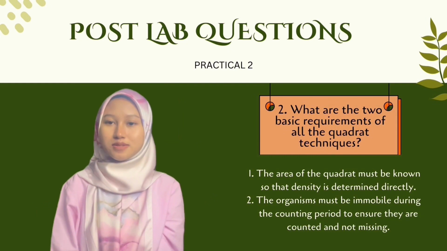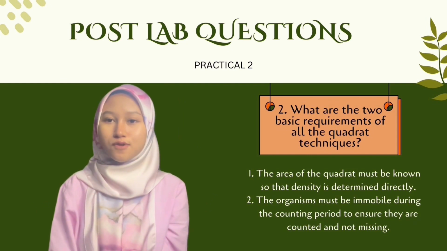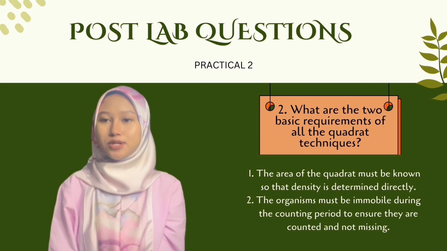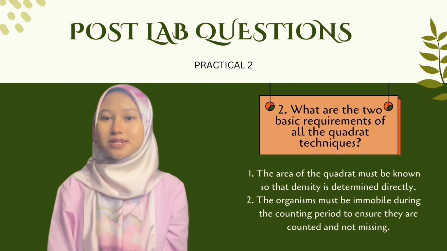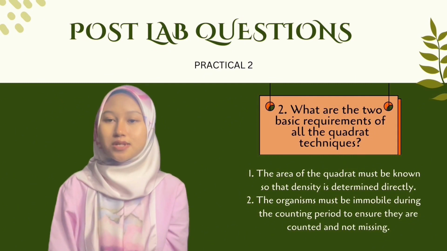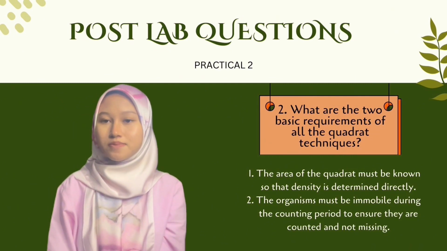The next question is, what are the two basic requirements of all the quadrant techniques? The first one is the area of the quadrant must be known so that the density is determined directly. The second one, the organism must be immobile during the counting period to ensure they are counted and not missed.